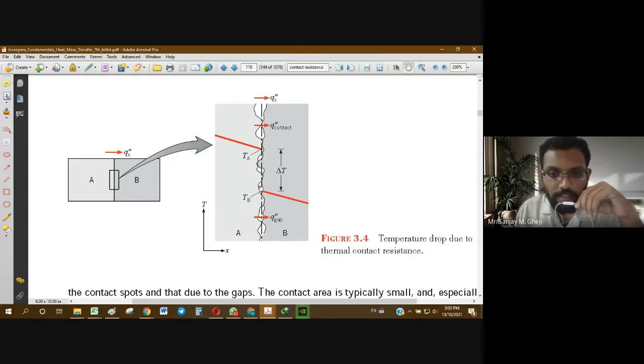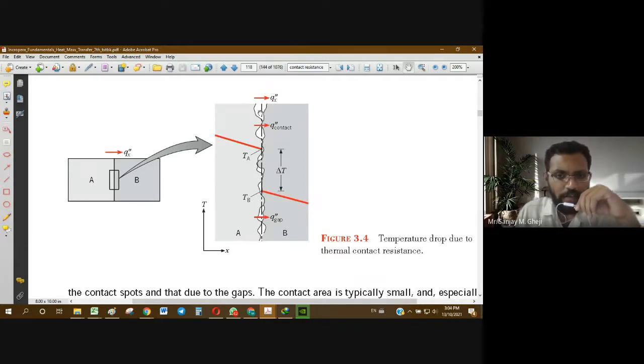This is because both are not perfectly flat, and that is why they are not perfectly contacting each other, and due to this there is a gap, and this gap is generally filled by some air or some gas which is trapped in this gap.